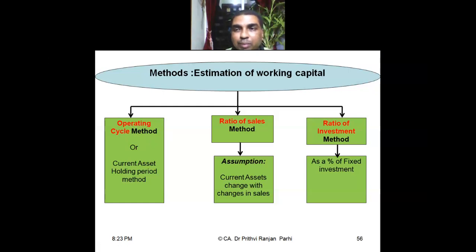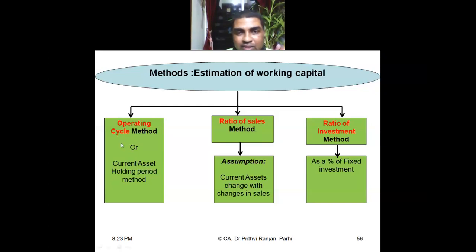Once we know this is the operating cycle, this is the length of that operating cycle in days, in months, or in years, then we need to know to maintain that cycle how much working capital is required. That is called the operating cycle method. So we need to estimate the length of the operating cycle. Accordingly, we will find out how much current asset is required to maintain in that operating cycle.